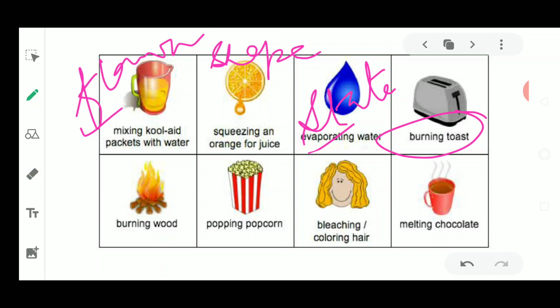Next, melting of chocolate is also a type of change. Even making of chocolate is also a type of change. When the chocolate is being produced in the factory or in industry, that is also a type of change. Okay, so this is about the different types of changes which are taking place in your surroundings.